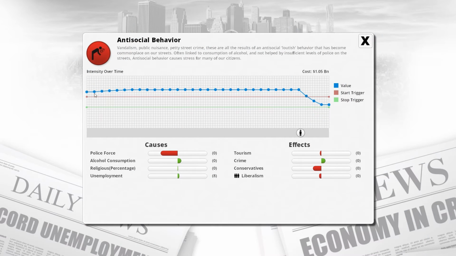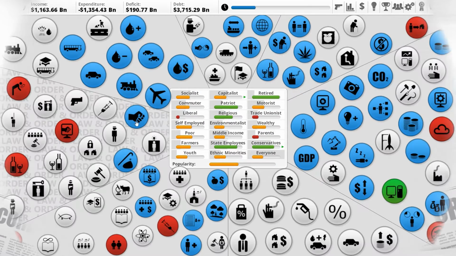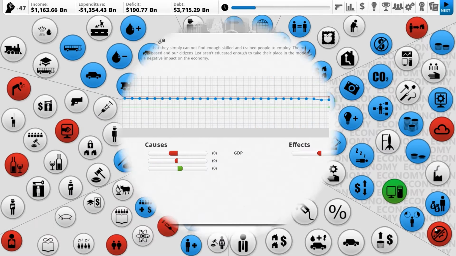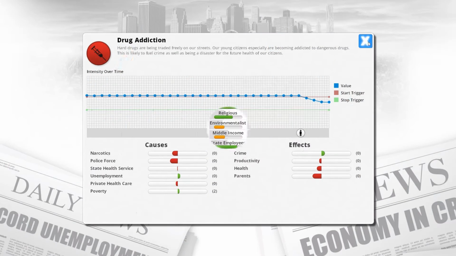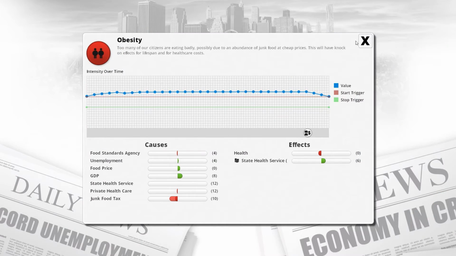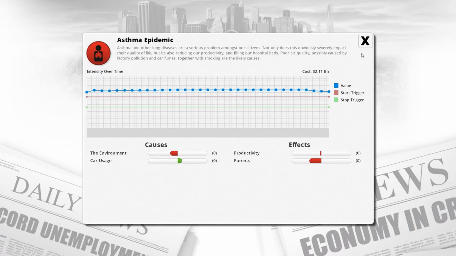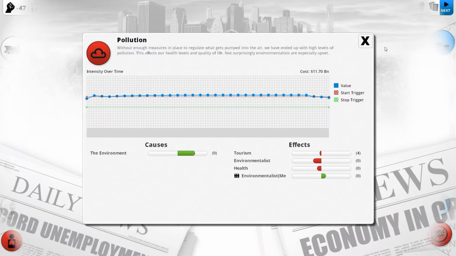So let's have a look at this antisocial behaviour. Oh, that actually capped off. We're going to need to do something more to that. Okay. How's our skill shortage looking? Still exists. Pollution is dropping slightly. Narcotics, we need something more there as well. Obesity, maybe needs something more. Asthma, definitely needs something more.